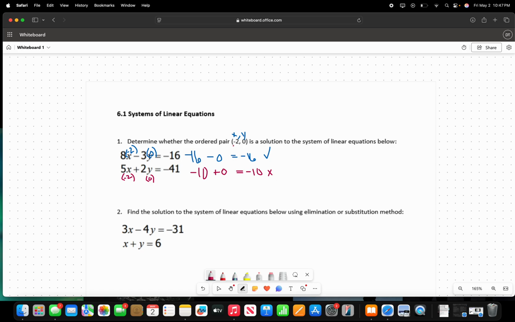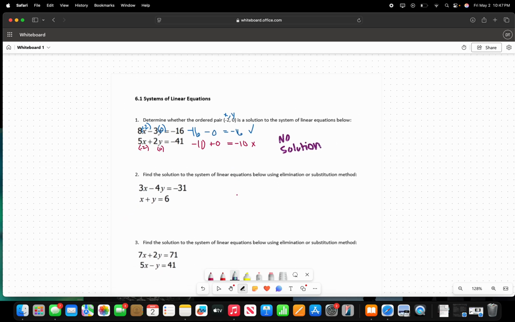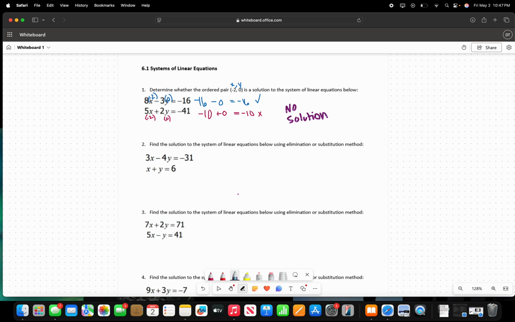So in this case, negative 2 comma 0 is not a solution to the system of the linear equations. So I'm just going to put no solution.